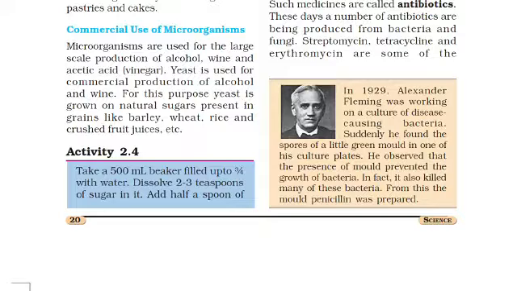Means for making alcohol and wine, yeast is grown on natural sugar which is present in grains. Which type of grains? That are barley, wheat, rice and crushed fruit juices.